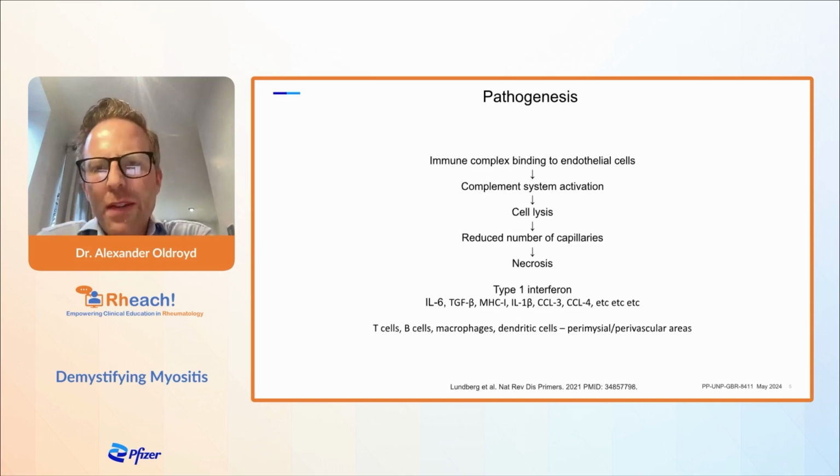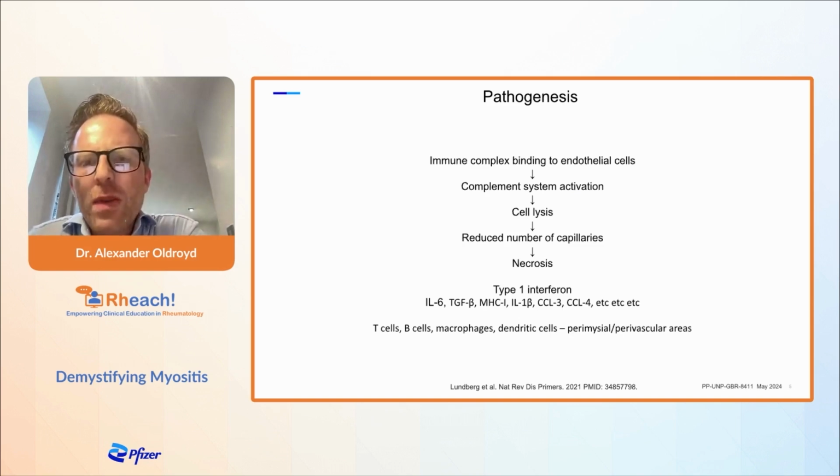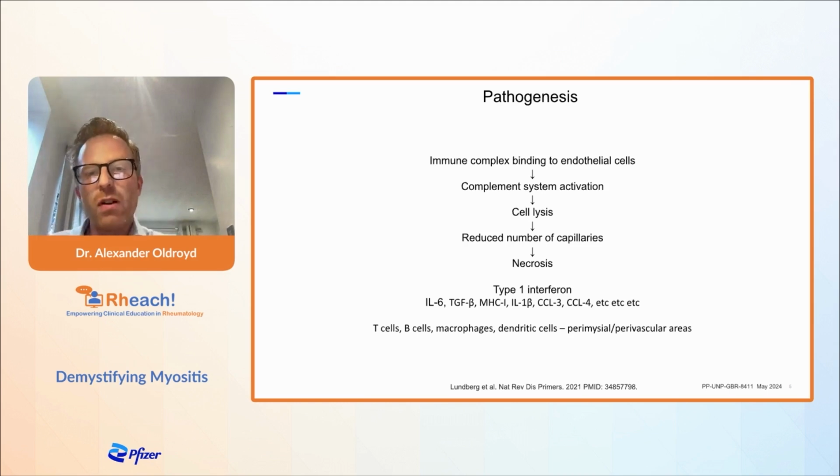Onto the actual pathogenesis of what happens in the patient. We have most evidence for dermatomyositis here. Evidence indicates that there's immune complex binding to the endothelial cells. This activates the complement system. We then get cell lysis, reduced number of capillaries, leading to necrosis due to the reduced blood flow. And we see this across all IIMs. There's a mixture of an inflammatory process and necrosis as well.